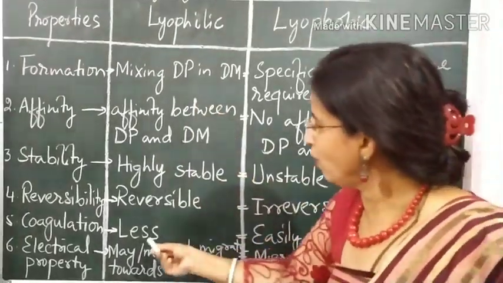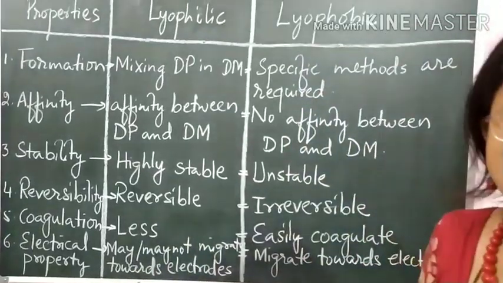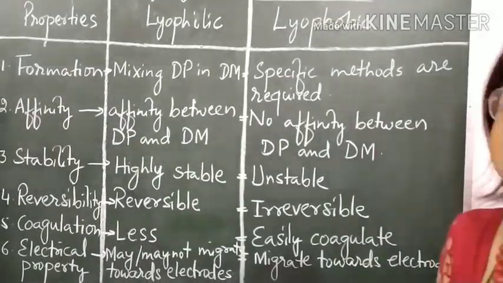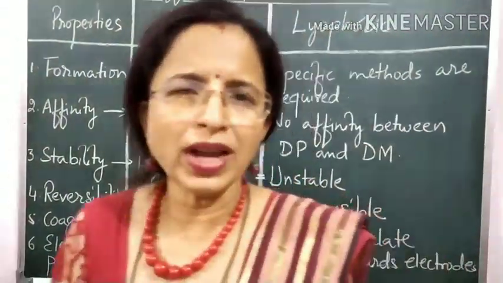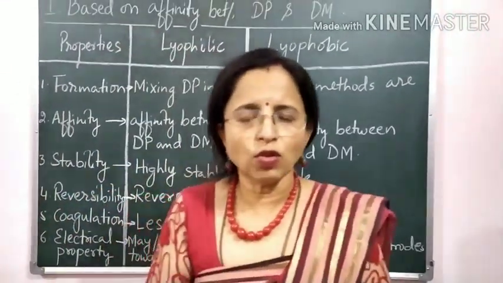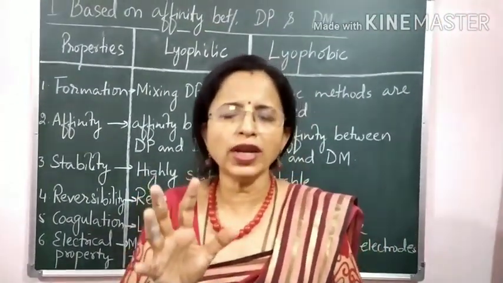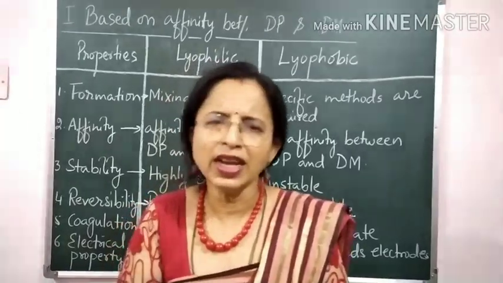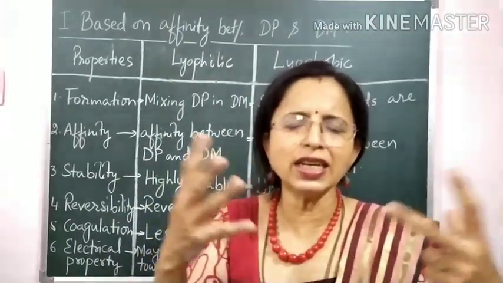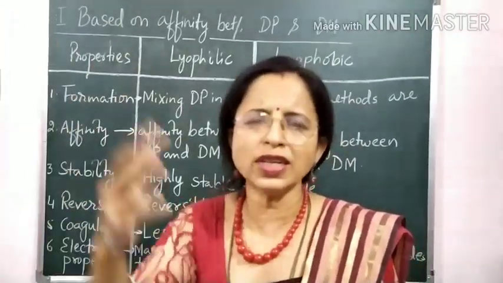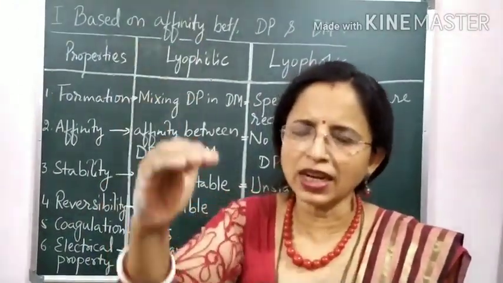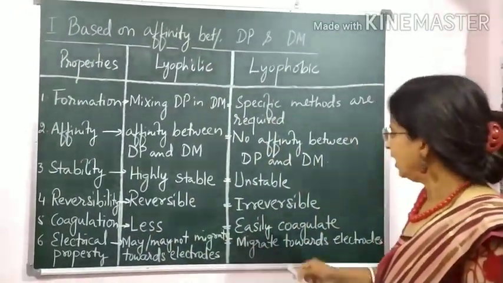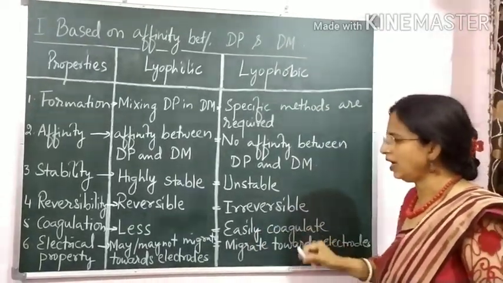Then, in lyophilic sol, coagulation is less. That is, when the stability is more, naturally it is going to coagulate less. So what is meant by coagulation? Coagulation is a process in which the colloidal particles are increased in size by adding some chemicals or reagent. If the size increases beyond 1000 nanometer, the particles are going to settle down. So in case of lyophilic, the coagulation is less. In case of lyophobic, it is easily coagulated.